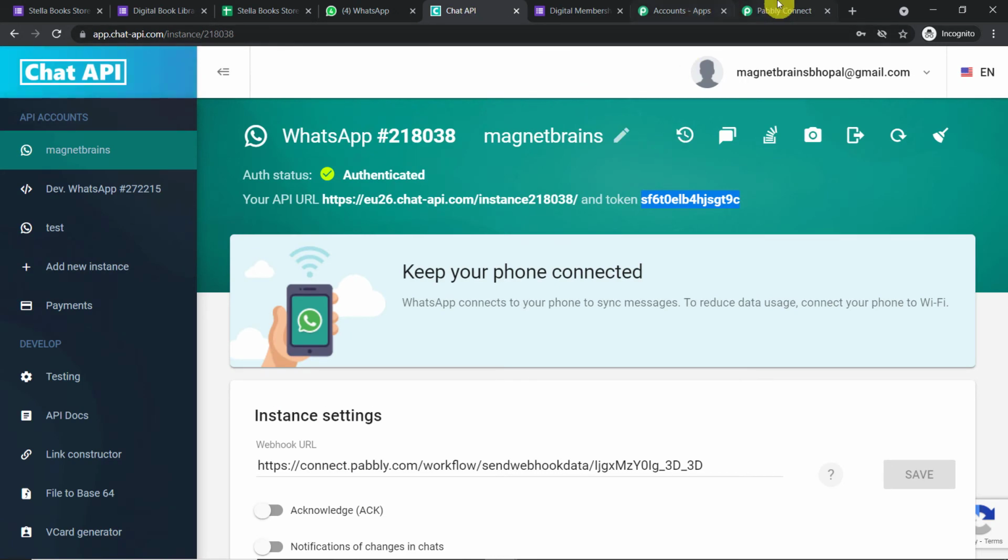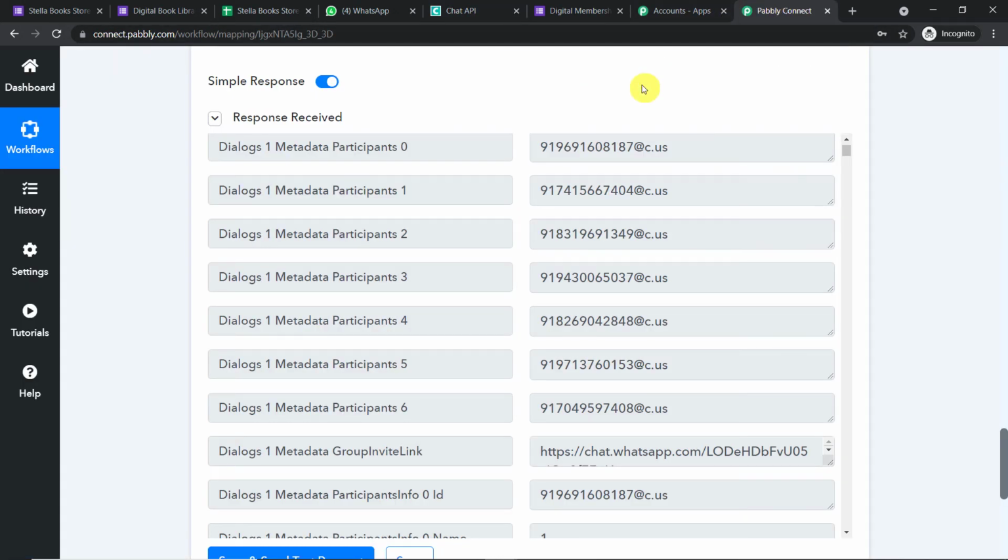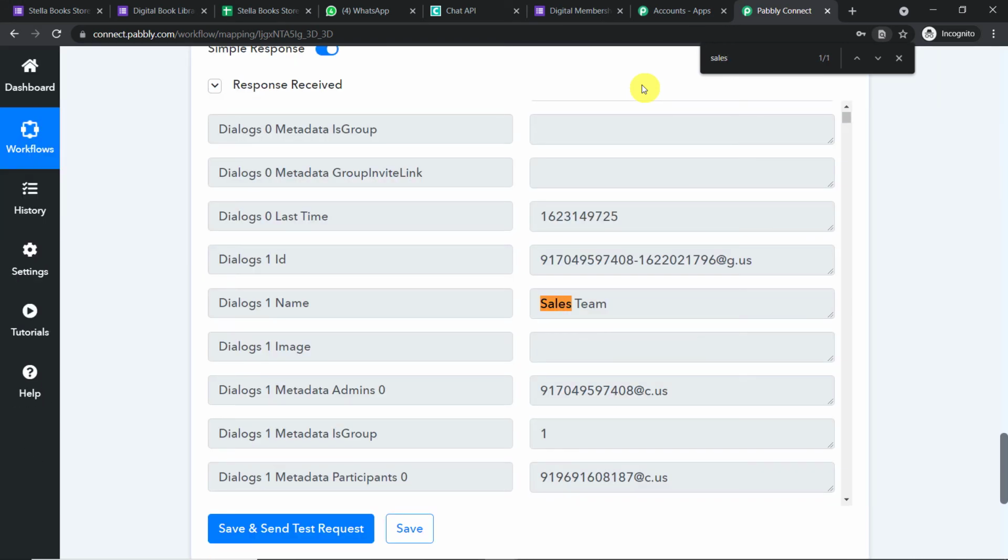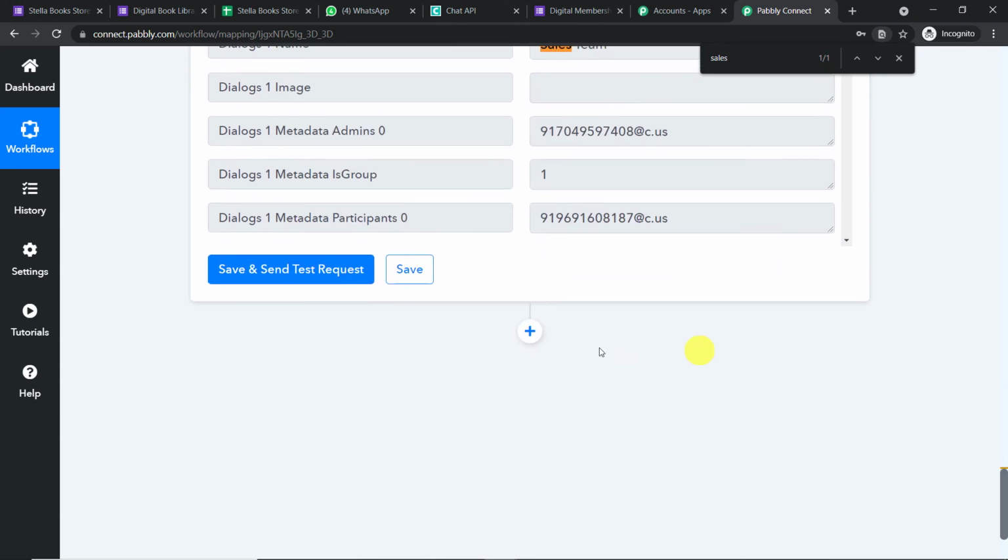You just press Control and F, so basically we are just searching for sales. Yeah, so this is the ID for sales team. I repeat this again: this is the ID for sales team. Now this is how you send the message to this particular sales team.